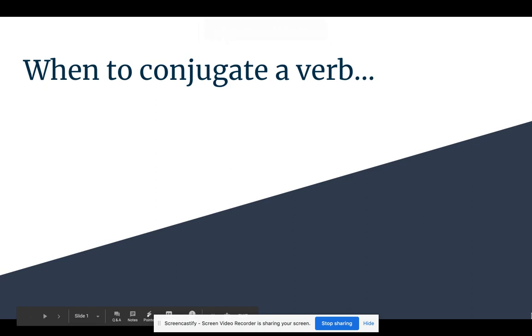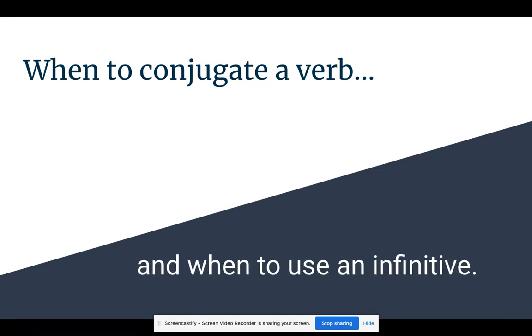Hola chicos y chicas. This presentation is hopefully going to help you determine when to conjugate a verb in Spanish and when to just use an infinitivo or an infinitive.